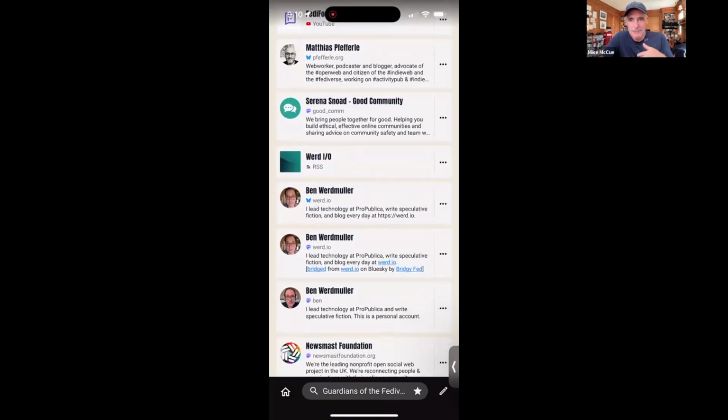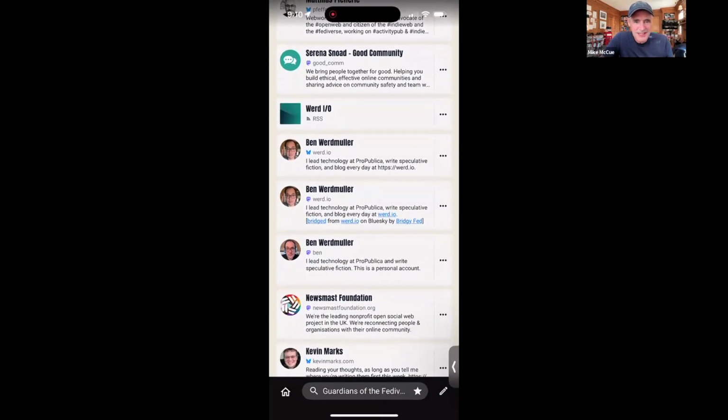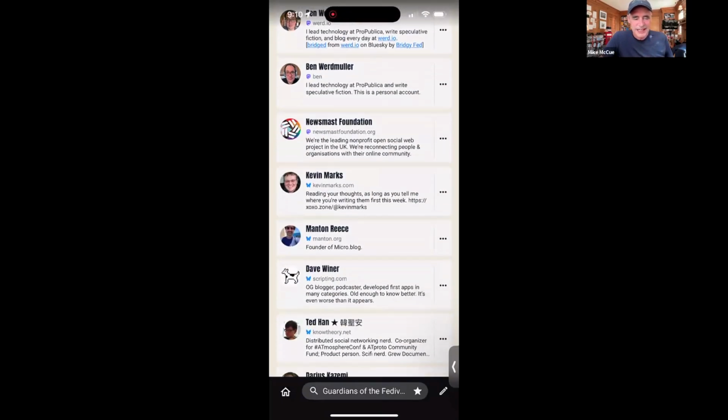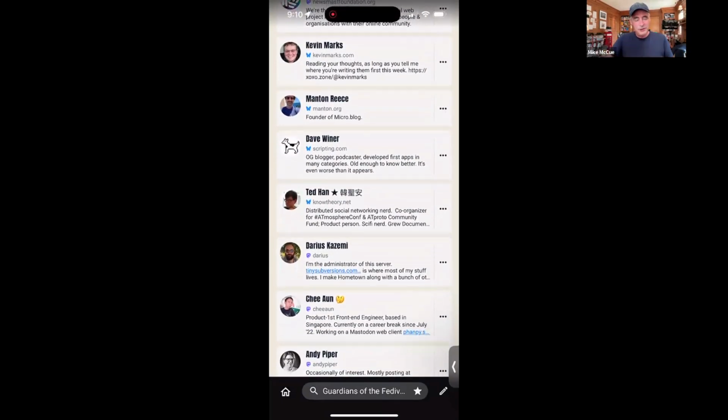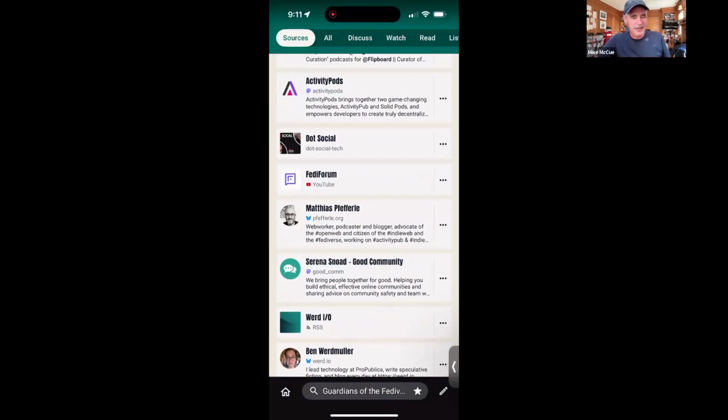Now, some of these people are on Mastodon. Some of them are on Bluesky. Some of them are posting via Threads and have federated their account. It just all works. Everyone is in here. You can also include RSS accounts. That's why you see podcasts in here, for example.